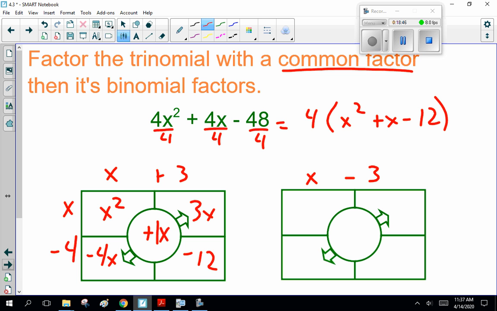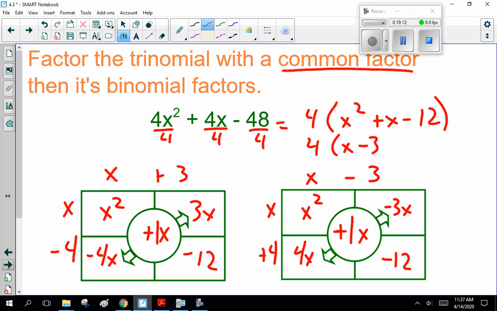x minus 3, x plus 4, x squared plus x minus 12. Let's double check that. Minus 3x, plus 4x: 4 minus 3 is 1x, plus 1x. Make that a little neater. It's 1x, and minus 3 times 4 is minus 12. So yes, this is x minus 3 times x plus 4. That's about as hard as I can make it.